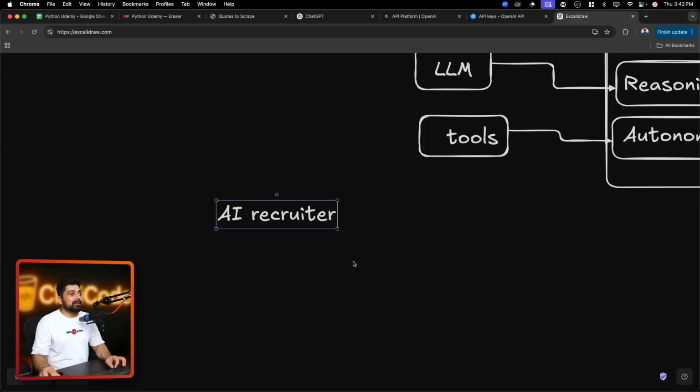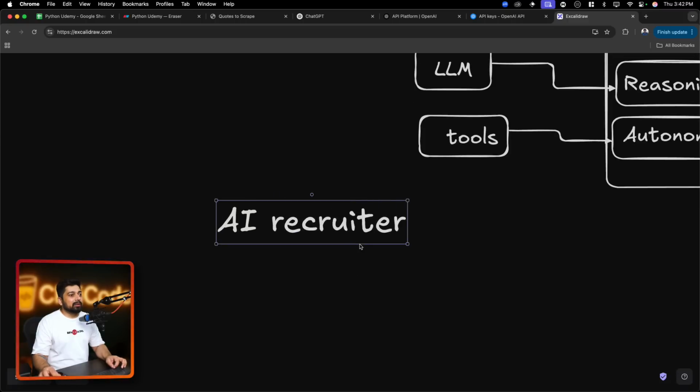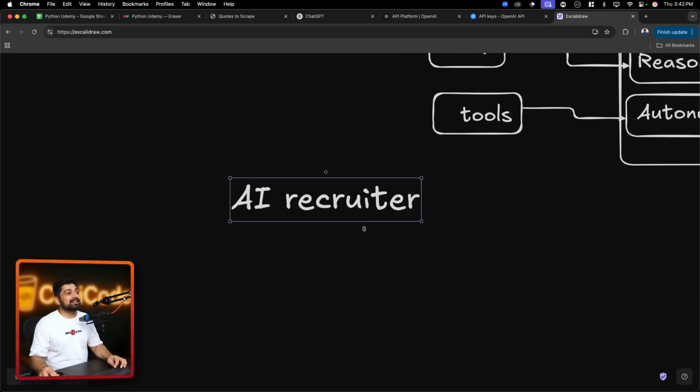How about an AI recruiter? It can probably go through all the resumes. It can email the candidate and can schedule an interview. So three steps: scan the resume, email the candidate, and schedule the interview. That's it. That is your AI agent. Yes. What else could it be?